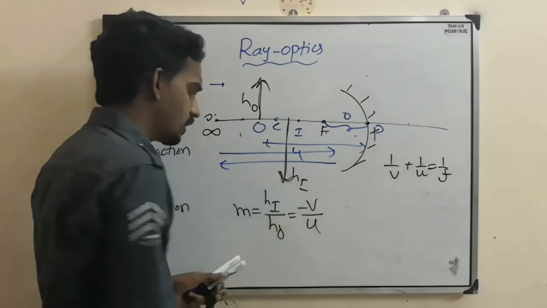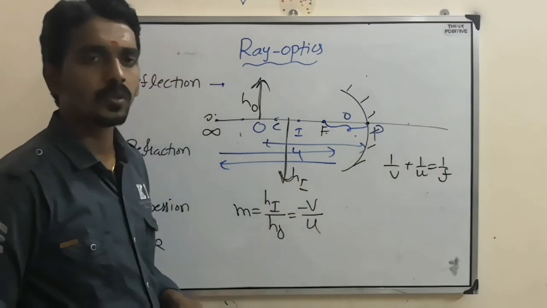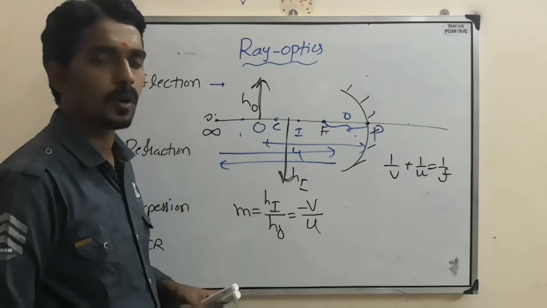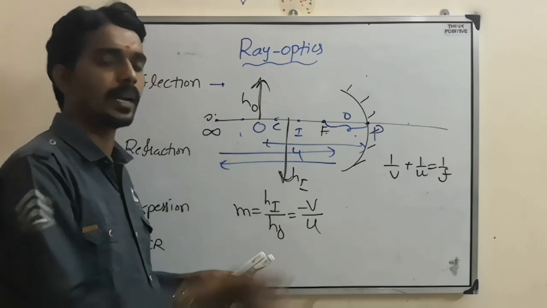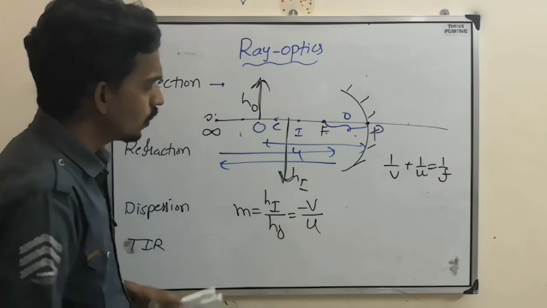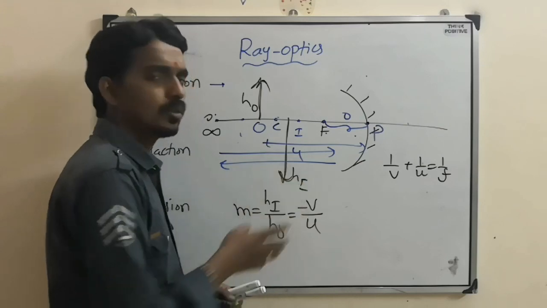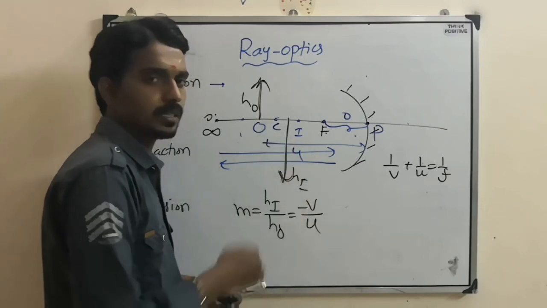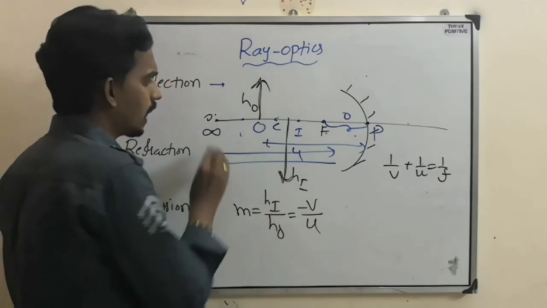So based on this equation, also they will ask questions. And you need to understand these rules properly, because the same rules will be applied to convex lens also. For convex lens also the same rules will be there, but their two sides will be there, that we will discuss later. Now this is about concave mirror.